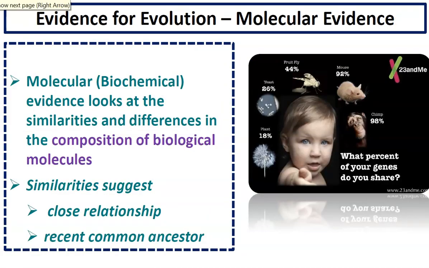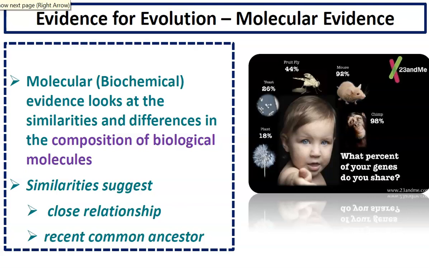Another piece of evidence for evolution is molecular evidence. When we talk about molecular evidence, we are talking about molecules, chemicals. Molecular, biochemical, same thing. We're looking at molecules like DNA, protein, or RNA. The more similarities in the DNA, the more closely related the organisms are, and the more recent common ancestor those two organisms have.